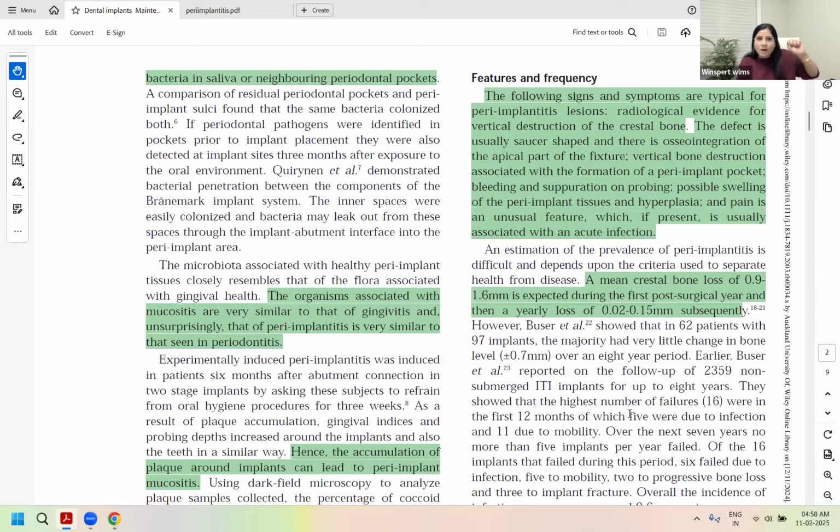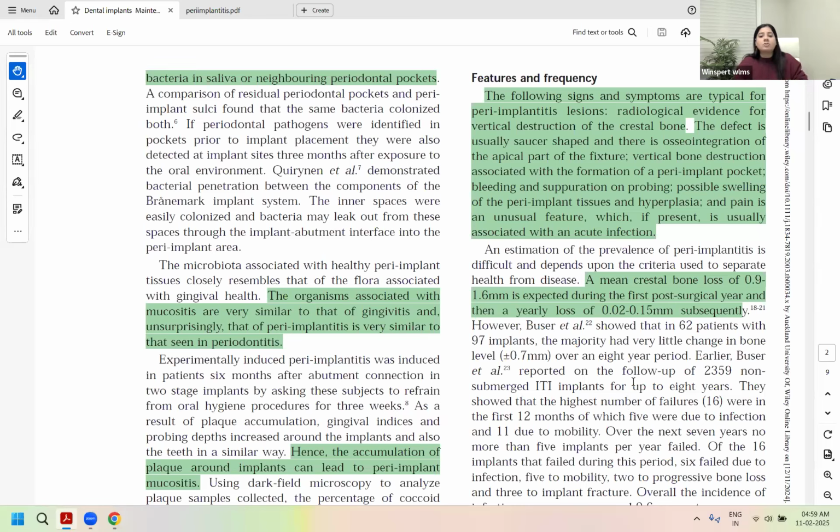So you need to have one landmark on the implant set while taking the baseline record. Then when you take another x-ray maybe after a year, the same landmark will be used to gauge where the bone has gone now. Is that crucial? You need to use a landmark on the implant to compare the level of the bone on the baseline x-ray and on the current date x-ray. As more threads get exposed over the years, it indicates bone loss, right?